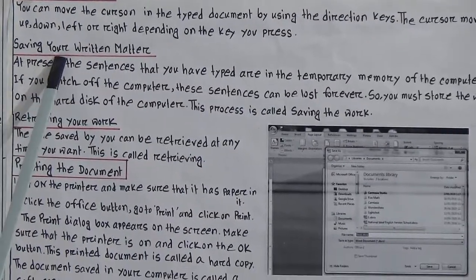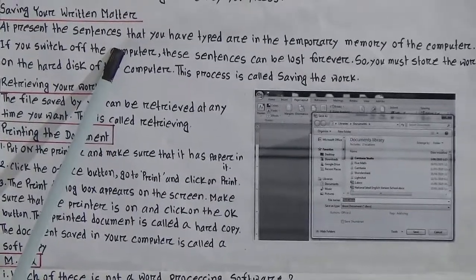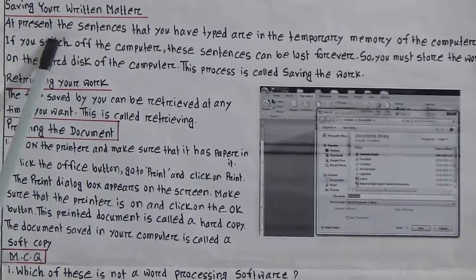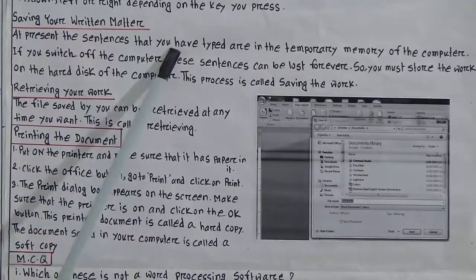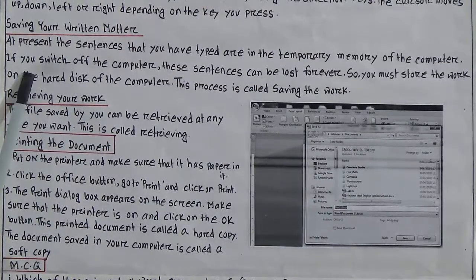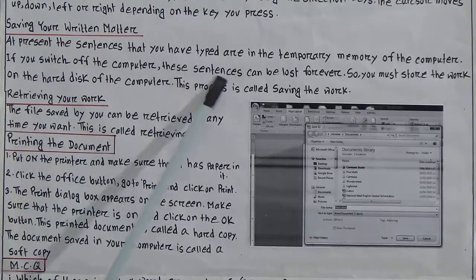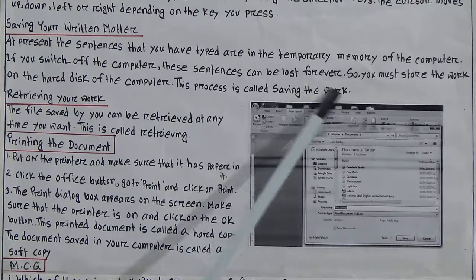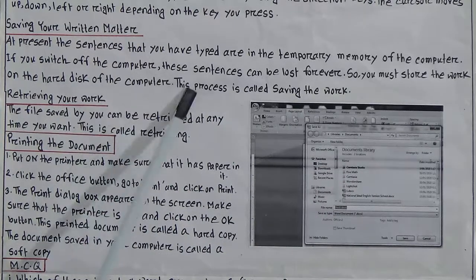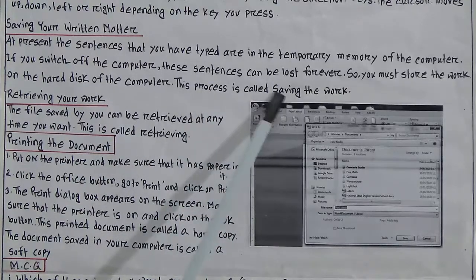Next is saving your written matter. Whatever you write, you need to save it to keep it permanently. At present, the sentences that you have typed are in the temporary memory of the computer. If you switch off the computer, these sentences can be lost forever. So, you must store the work on the hard disk of the computer. This process is called saving the work.